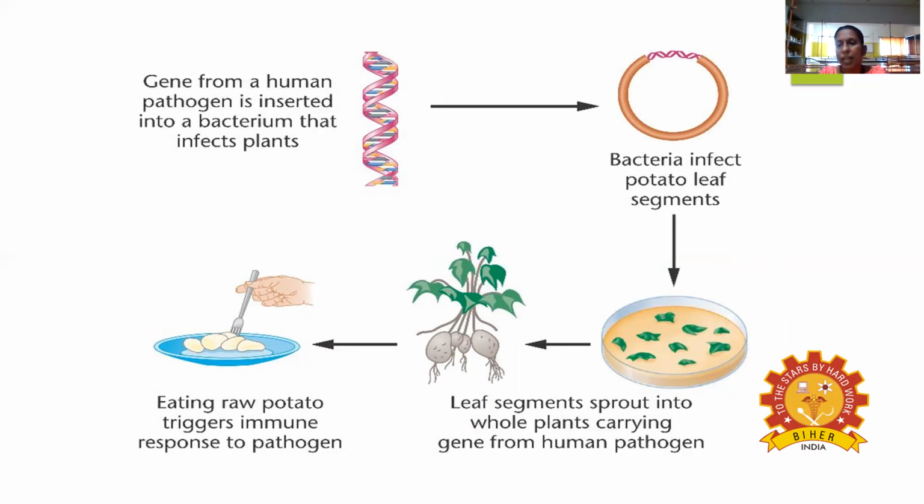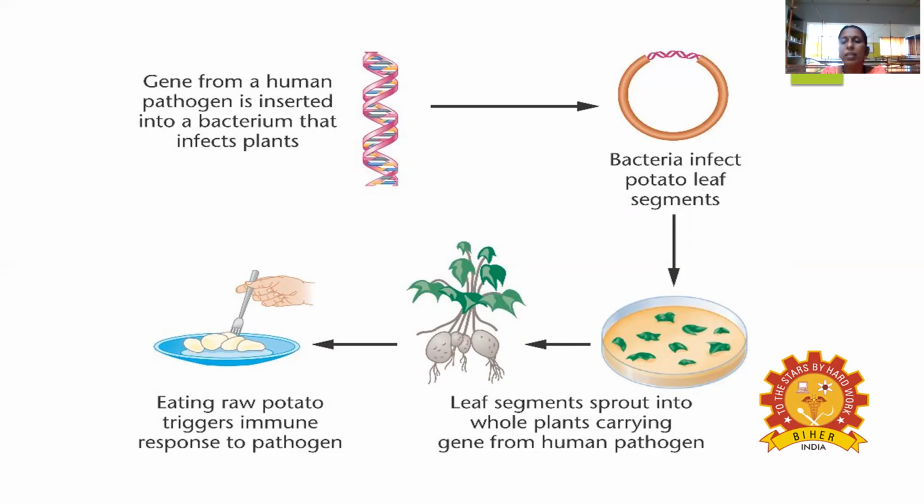The first successful edible vaccines are potato and banana. The gene from the human pathogen is inserted into the bacteria that infect the plants. The bacteria infect the leaf segments, both are mixed together, and then put in the media.